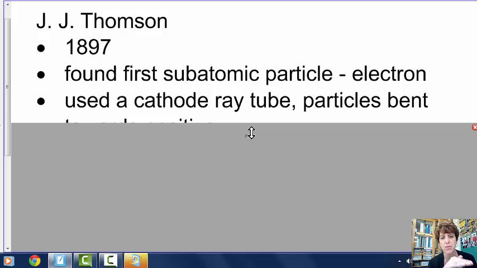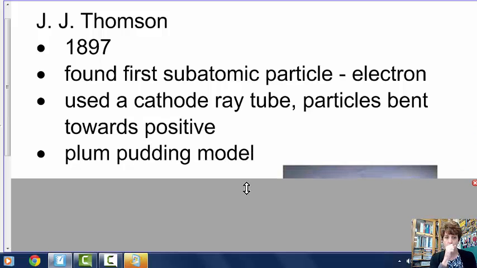And as the gas went through, particles were emitted from it, and the particles bent towards the positive. And he figured out, gosh, where are these particles coming from? They have to be coming from the atoms of the gas. So gas atoms must actually have subatomic particles. And since they bent towards the positive, they were negative themselves. So he found the first electrons.